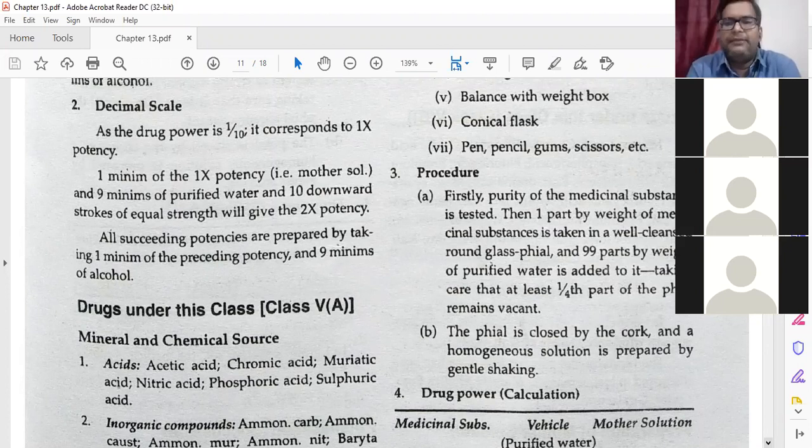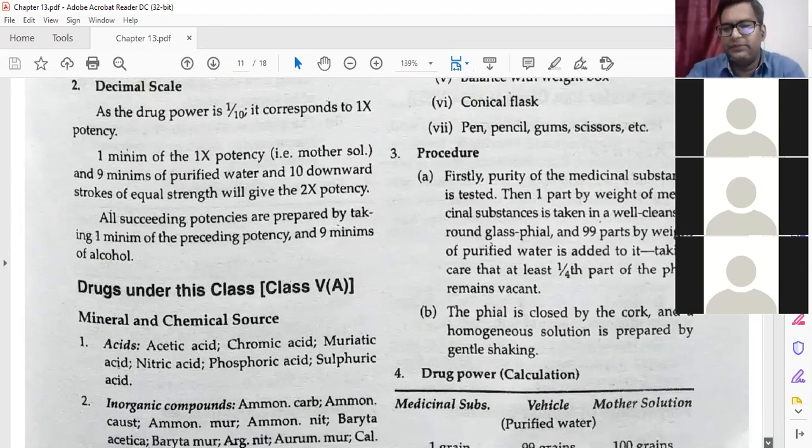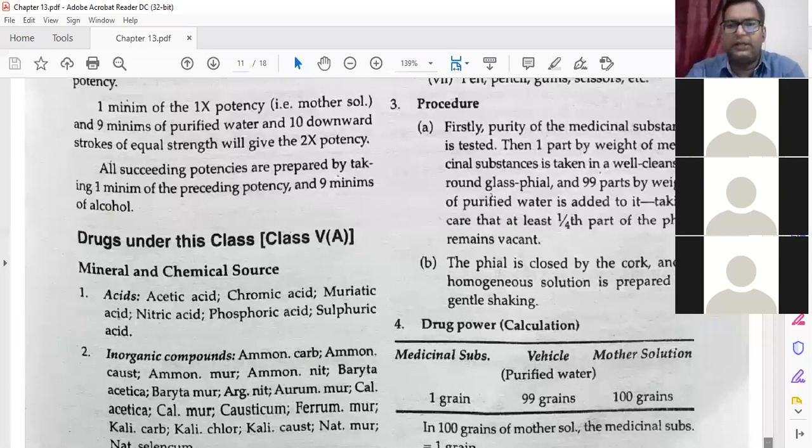Then one part by weight of the medicinal substance is taken in a well cleaned rounded vial, and 99 minims by weight of the purified water is added to it. Take care that at least one fourth part of the vial remains vacant. Then the vial is closed by the cork and a homogeneous solution is prepared by gentle shaking. You need to shake it only a little, because you need a large quantity of water.